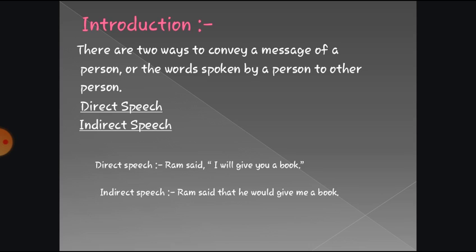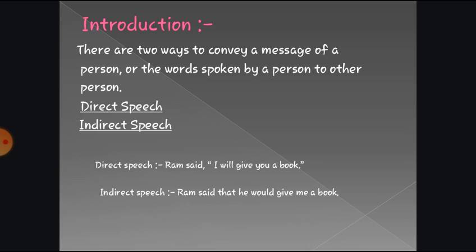Here Ram has said something, and what he has said, "I will give you a book," is spoken by Mr. Ram, and without any type of transition, the sentence is written here. If without changing whatever the speaker has said, we transmit such a sentence to another person, then it is direct speech.